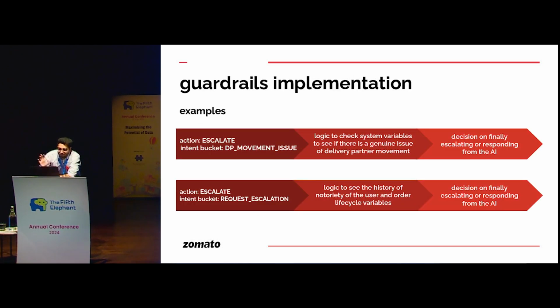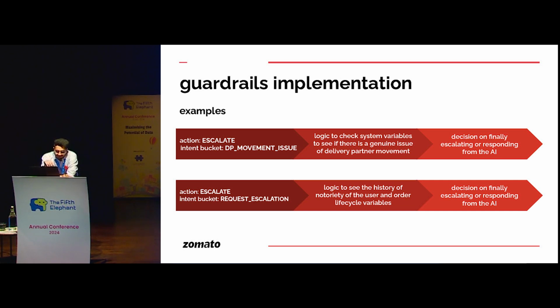Let's go through an example to understand this better. So the key idea here is that LLMs are very good linguistic variable decoders. What I mean by that is that they can understand your intent very well. That was lacking in the previous system, right? So what we have done is that we have married those linguistic variables to our system variables to generate a new function here, to get more data basically.